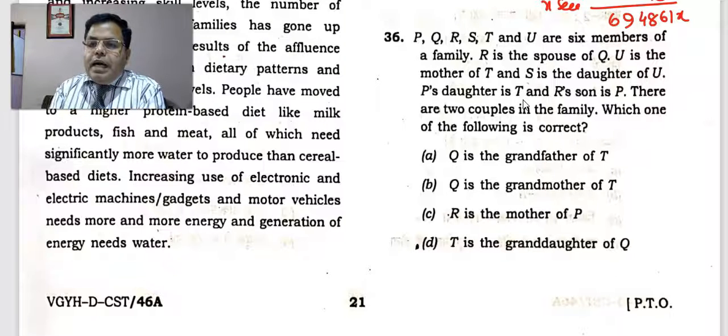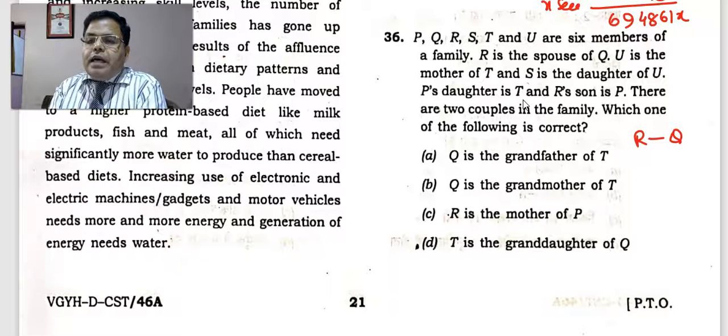It is given that R is a spouse of Q, so R and Q are 2 pairs. U is the mother of T, S is the daughter of U. First, let us consider one of the relations between R and Q. R is a spouse of Q, R's son is P. So P must be male. And P's daughter is T, so T must be female.